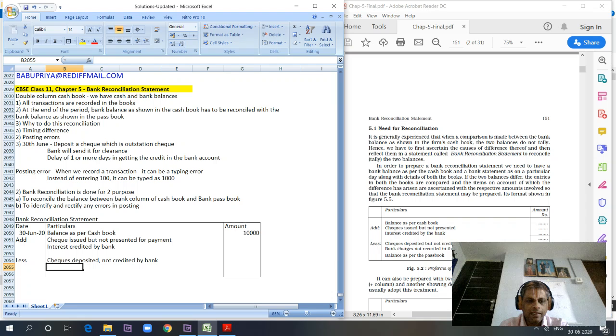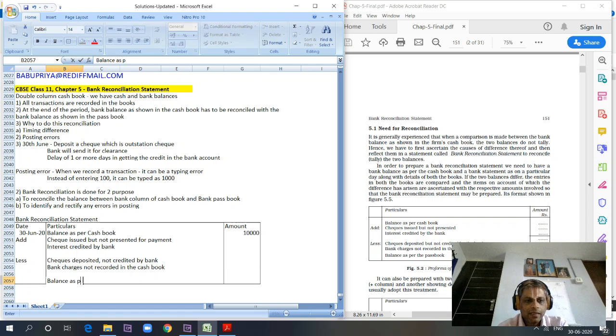Similarly, for providing services, bank charges not recorded in the cash book. The bank will have some charges for normal maintenance, and the bank will reduce the balance in our account. So we have to process a similar journal entry in our books to reduce the balance, right? Then we will arrive at the balance as per bank passbook.